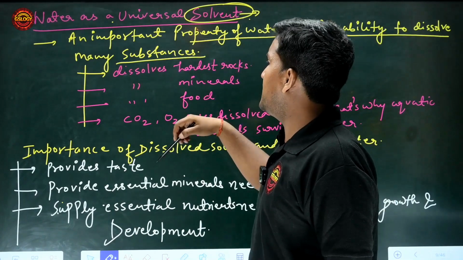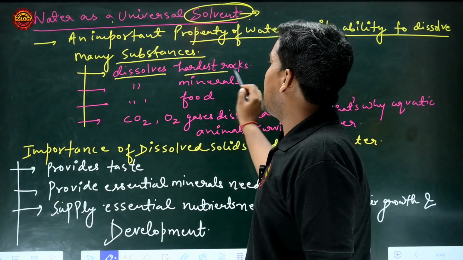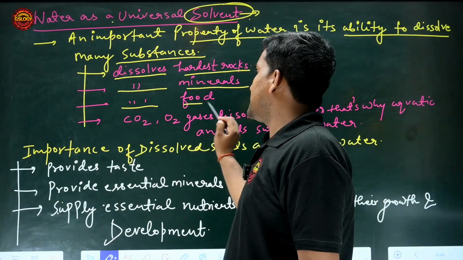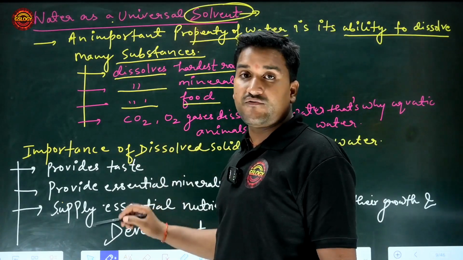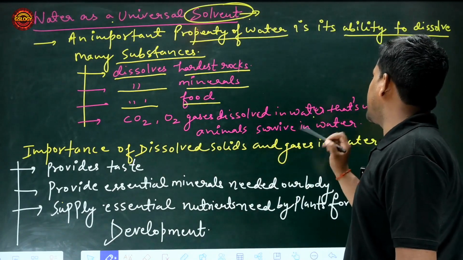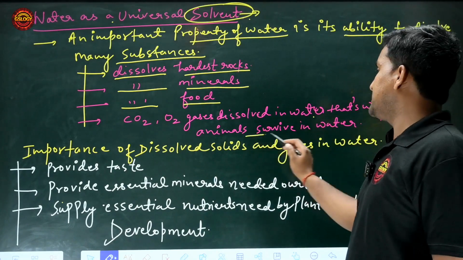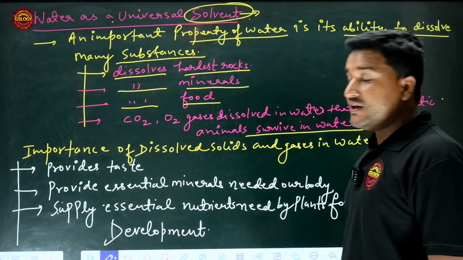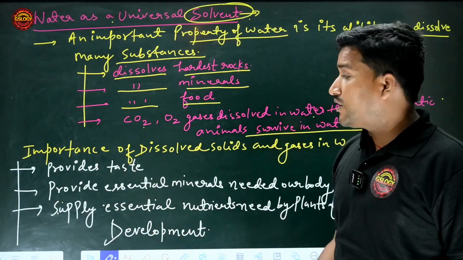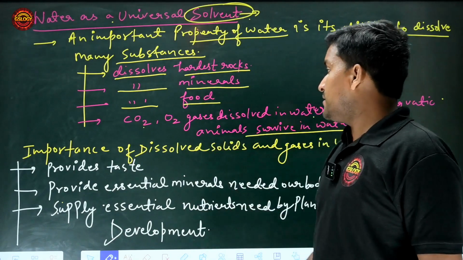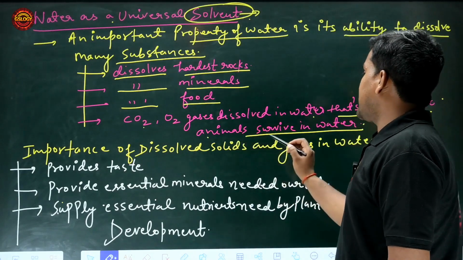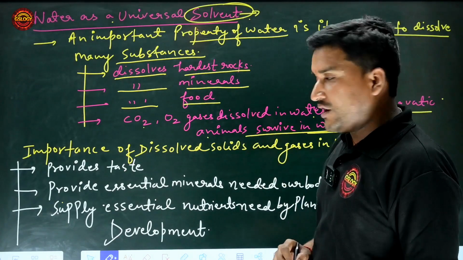Water dissolves the hardest rock, minerals, food, and also gases like carbon dioxide and oxygen. That's why aquatic animals survive in water. If carbon dioxide and oxygen were not dissolved in the water, aquatic animals could not survive.